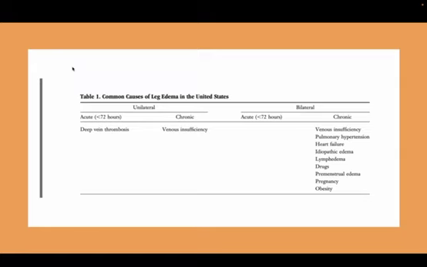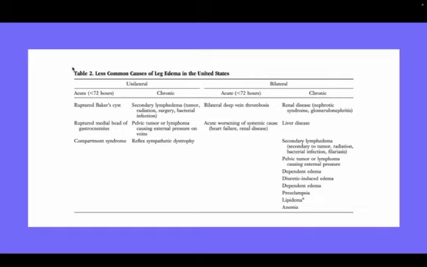Drugs I already mentioned, premenstrual edema, and pregnancy due to IVC compression. Obesity, due to generalized fat deposition, can also cause edema. Other less common causes like orthopedic causes, compartment syndrome, and Baker's cyst are unlikely to be seen in our OPD. And chronic causes like secondary lymphedema, tumor infiltration, reflex sympathetic dystrophy, I already discussed one case. Also bilateral DVT, acute DVT, any acute worsening of heart failure. Other renal, liver causes, secondary lymphedema, dependent edema, preeclampsia, lipedema, anemia-related heart failure can also cause edema.